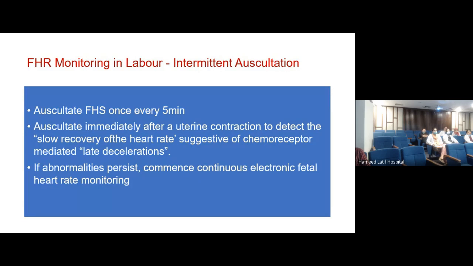Now look at the second line. It says auscultate immediately after a uterine contraction to detect the slow recovery of the heart rate, which is suggestive of a chemoreceptor mediated late deceleration. Okay? So why do you want to hear the fetal heart immediately after a contraction? Because you want to see if the fetal heart rate had gone down, which generally happens during the second stage of labor, did it come back to normal after the pain had ended? Did it immediately come back to normal or did it take time?